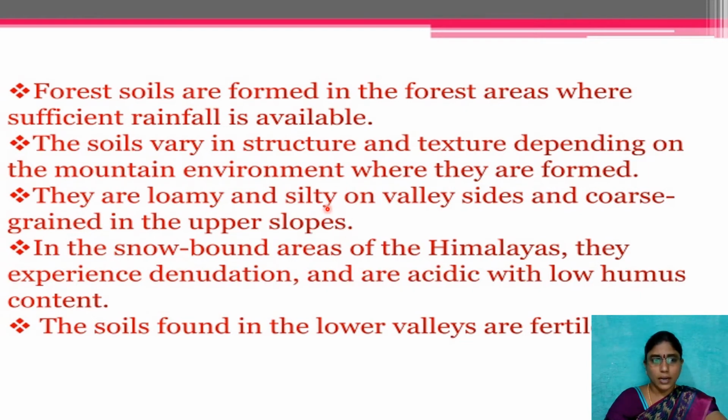Because of that, there are no regular crops to cultivate in these areas, especially in the snowbound areas of the Himalayas. They experience denudation and are acidic with low humus content. The soils found in the lower valleys are fertile, whereas in the upper areas they are not fertile. Only forest soils are available in those areas, suitable for forest.